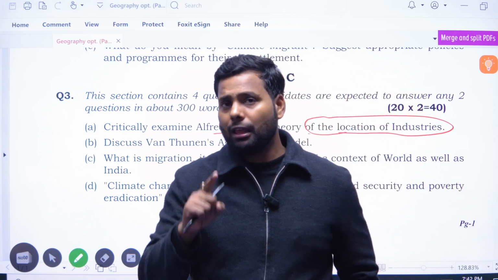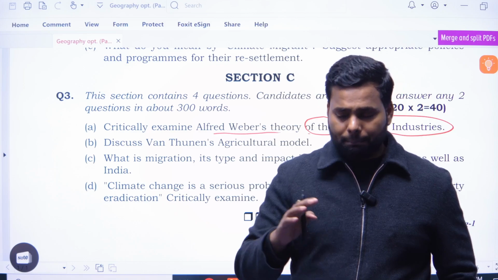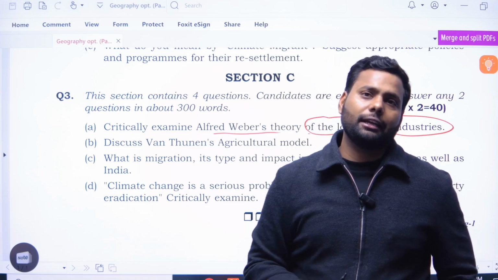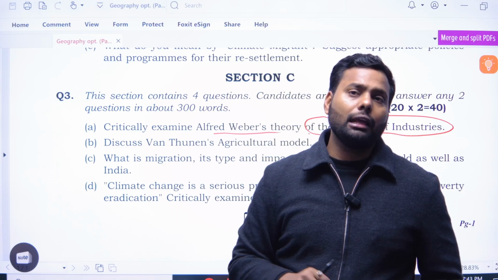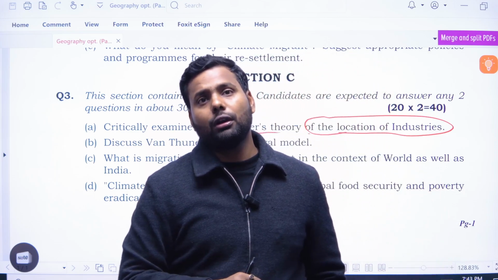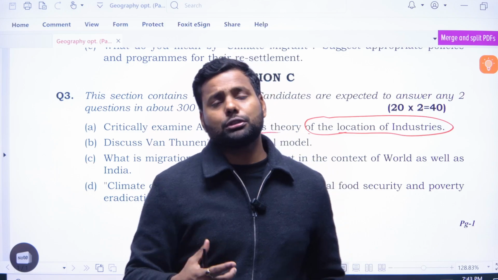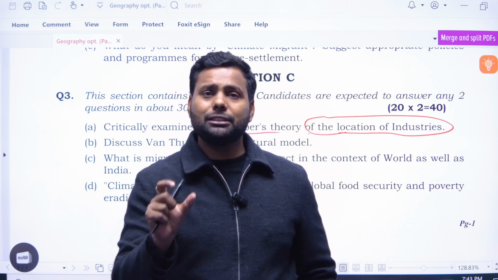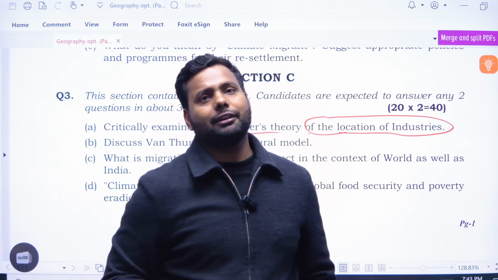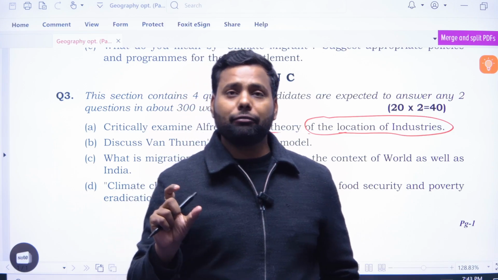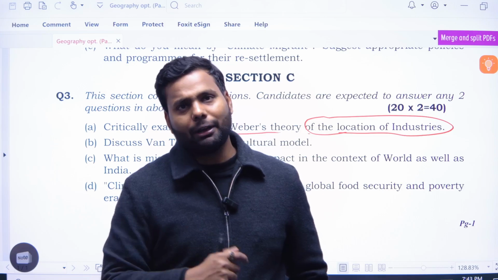Like the bakery industry is a weight gaining industry. If an industry is weight gaining, it means we have to set up the industry near the market. If the industry is weight losing, like we are carrying 1 ton of iron and 1 ton of coal, and the final good of steel is half a ton, it means the raw material is 2 tons and the final good is half a ton. It means it is a weight losing industry. In the context of a weight losing industry, the industry should be set up near the raw material,